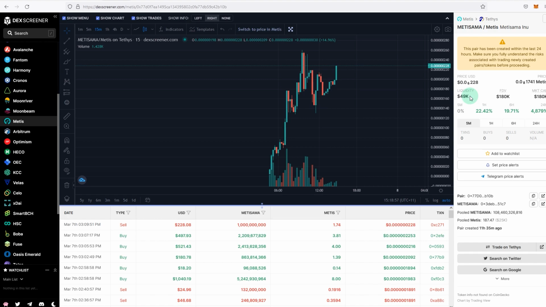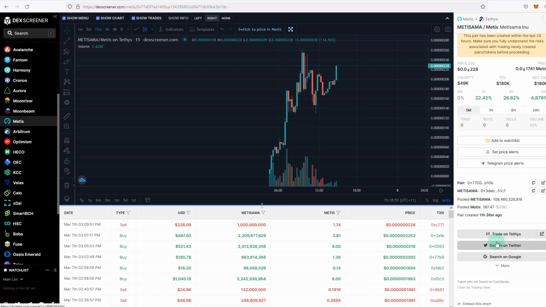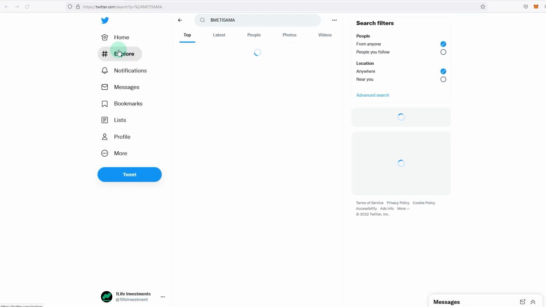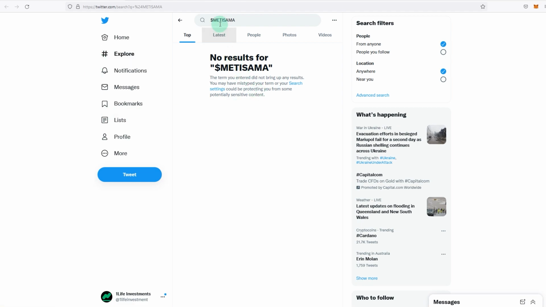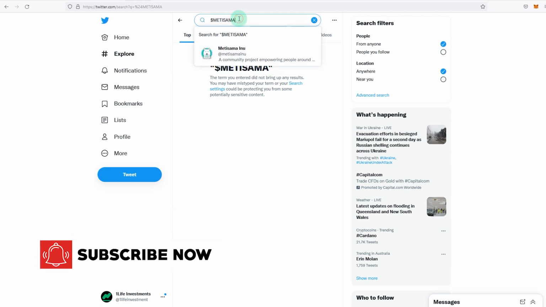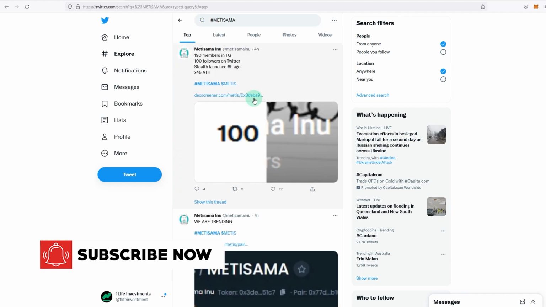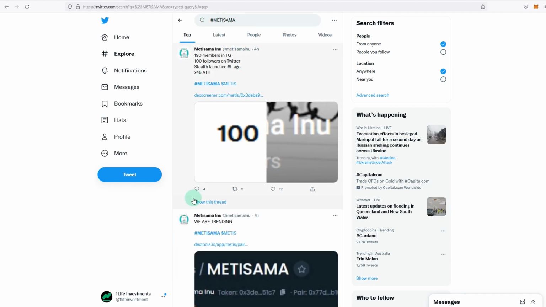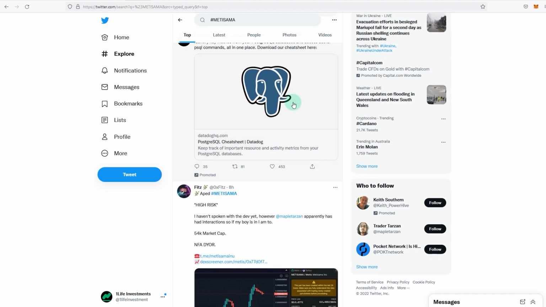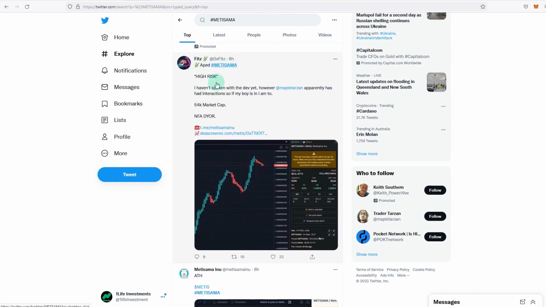It looks decent. And I'll go and have a look on Twitter at what people are talking about and get a sense. Okay, no one's talking about it. But sometimes you've got to be careful, because these ticker symbols don't work for all of them. If it's too long, or if it's similar to some other tickers, it won't show you anything. So you can try using a hashtag. Alright, so the hashtag does work. It says we are trending, that's fine. Alright, so Fitz talked about it as well at 54,000 market cap.